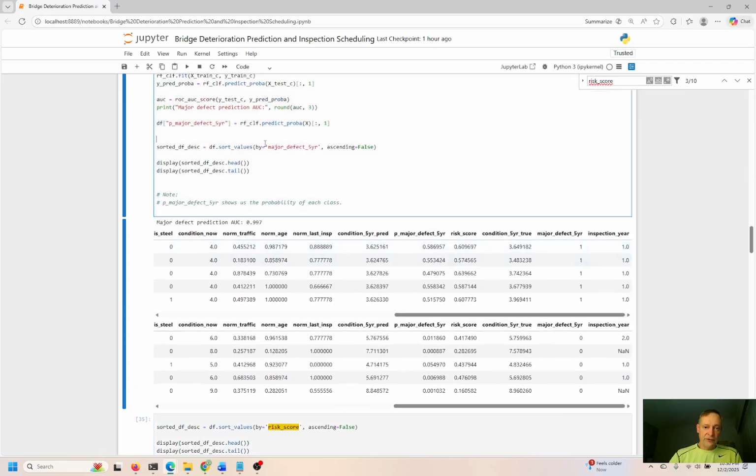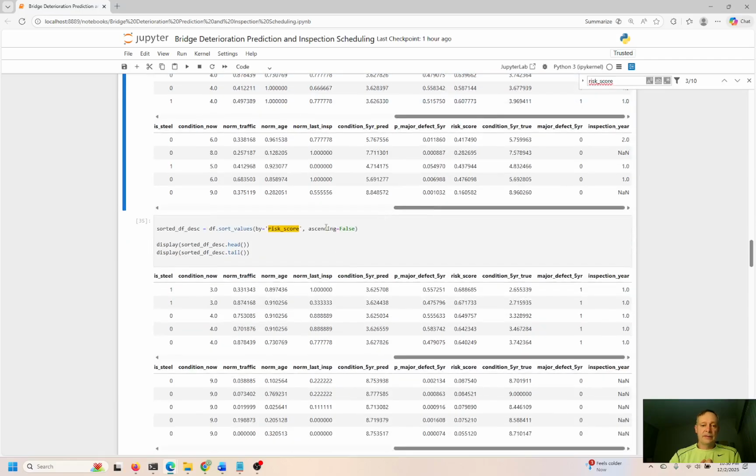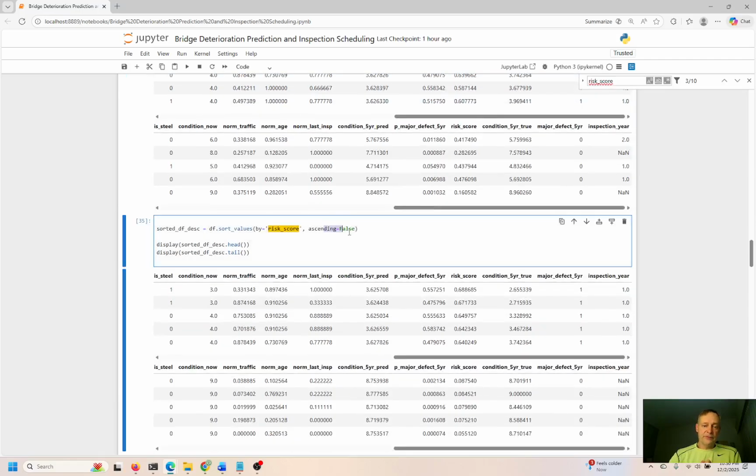Data frames sort values by major defect. Ascending equals false, so this means descending. So the highest is at the top. Same thing over here. Ascending equals false. There's really no descending. It's either ascending equals true, so it's going up in value, or ascending equals false, so it's going down in value. There's no descending, okay? So risk score, now we're looking at the risk score up here.